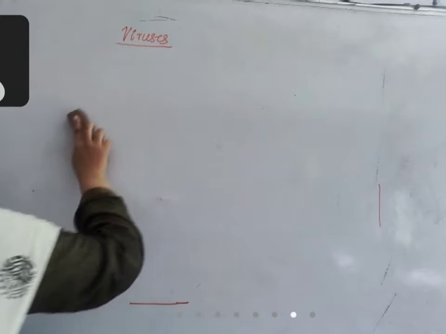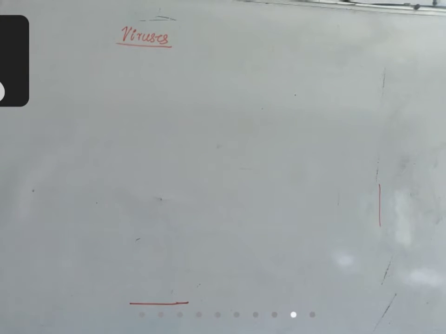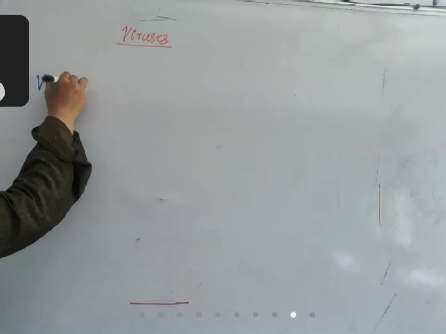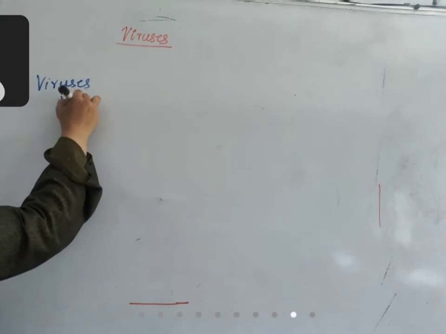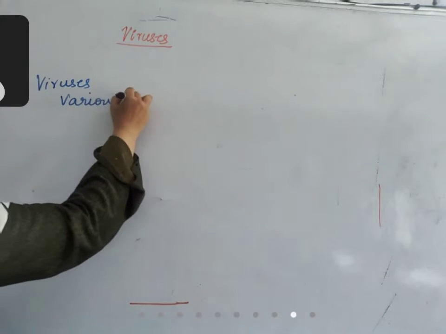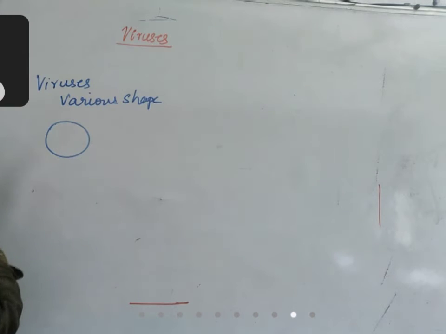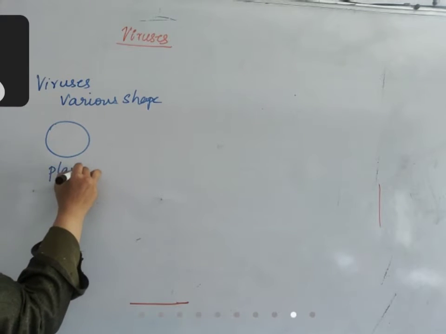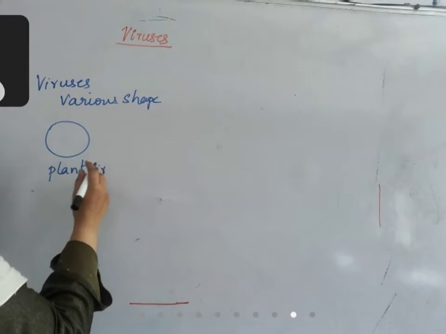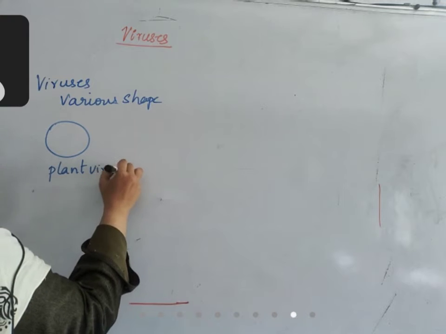Their reproduction is very fast. We'll see the example of a bacteriophage virus, how it reproduces. Viruses are of various shapes, like spherical. Most of the plant viruses are spherical. Even our SARS virus, coronavirus, is also spherical.